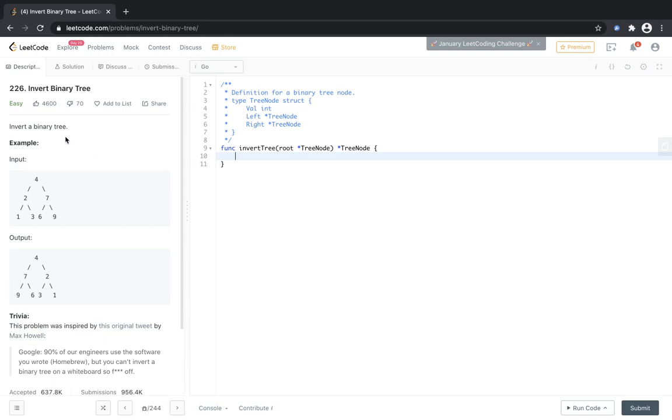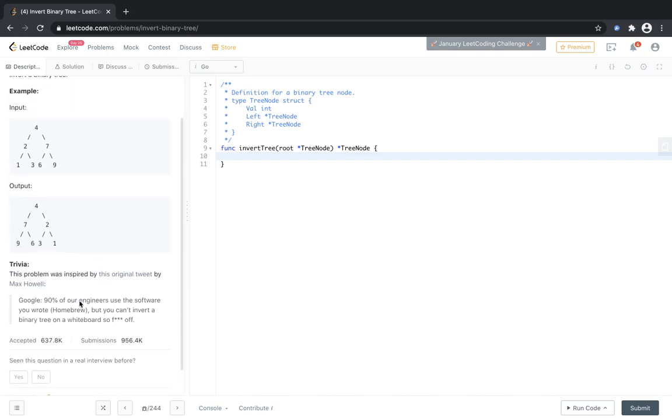So first of all, let's read the question. And I'm doing this question for the very first time, so I have no idea whether I will be able to do it correctly or not, or if I will get scared. Yeah, so let's try it. So invert a binary tree. So this is a binary tree and we need to invert it.